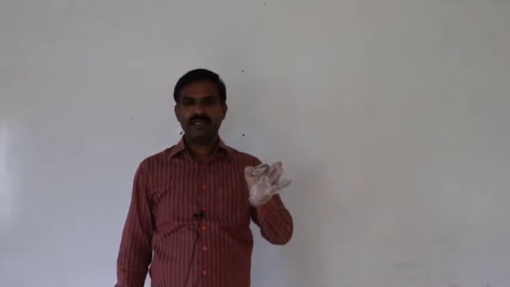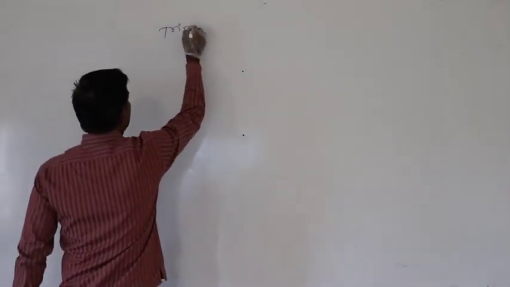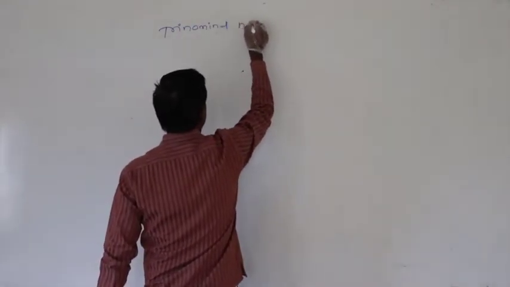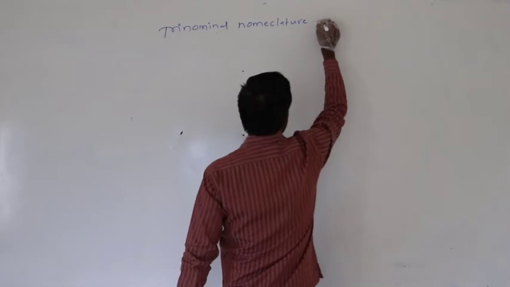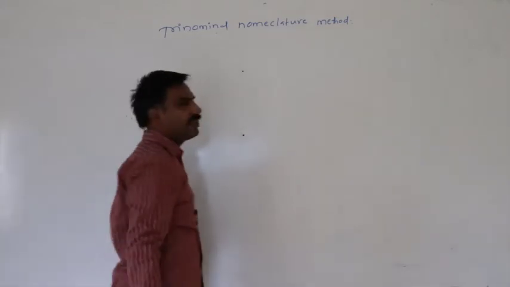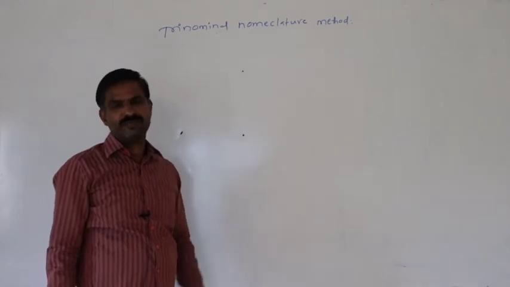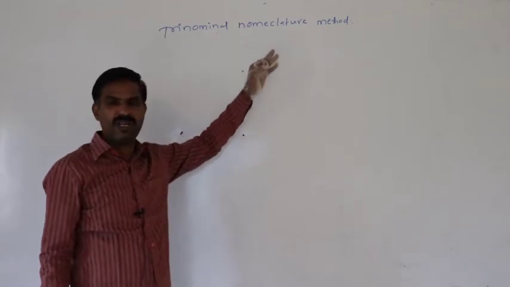Yes, continuation to the last class. So, second type of the nomenclature method is the trinomial nomenclature method. First type of the nomenclature method is the binomial nomenclature method. Second type of the nomenclature method is the trinomial nomenclature method.